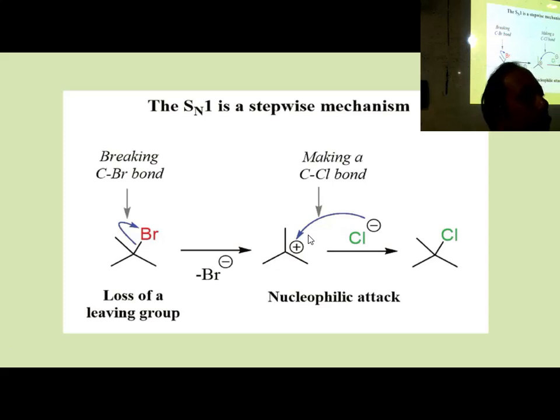And intermediate will occur whenever there is at least a 2-step process. If it is a 1-step process, there will be no intermediate, because you have got a reactant here and a product here, and in between there is no step. So there cannot be an intermediate. But if there are at least 2 steps, you get an intermediate. So here, what you get is carbocation. That is an intermediate. Carbocation intermediate. Very popular and common. You will find the term here and there. Quite stable. Now, Cl minus is taking the place here.